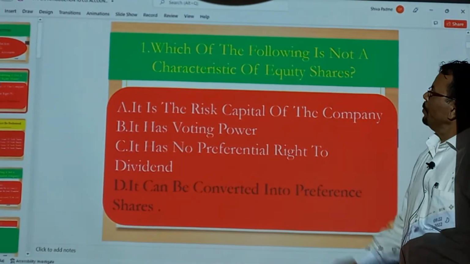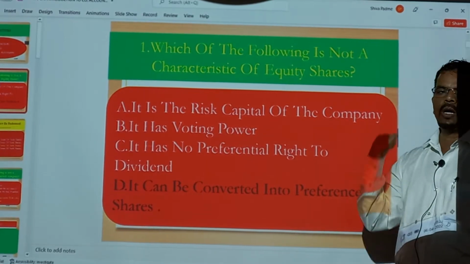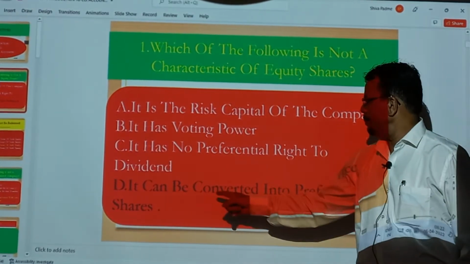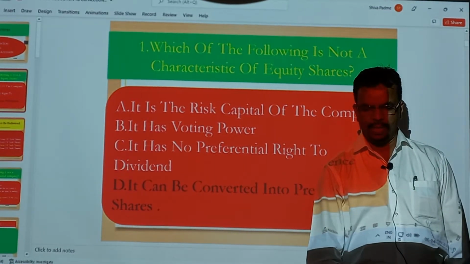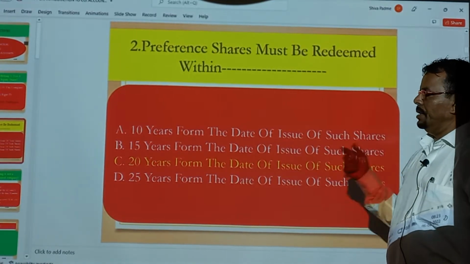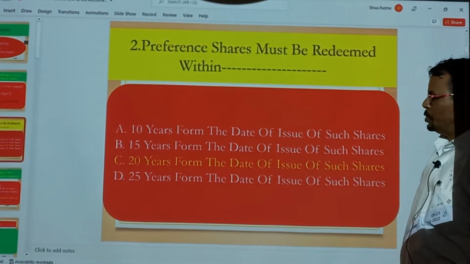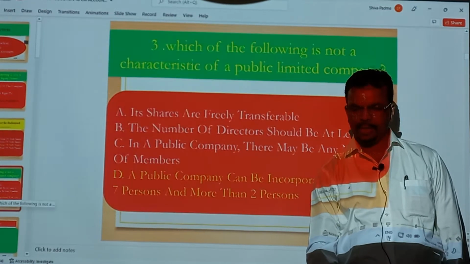First one, which of the following is not a characteristic of equity shares? The answer is D: it can be converted into preference shares. Second, preference shares must be redeemed within a dash year, 20 years from the date of issue of such shares. So 20 years is the time limit.